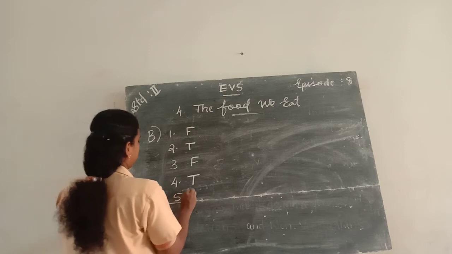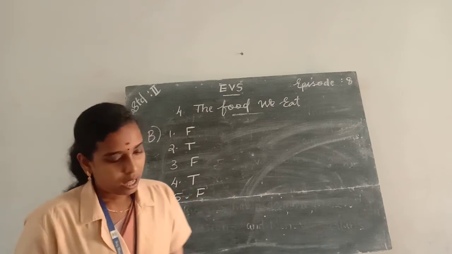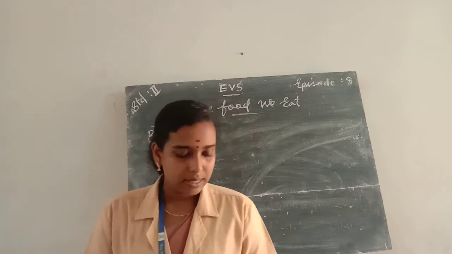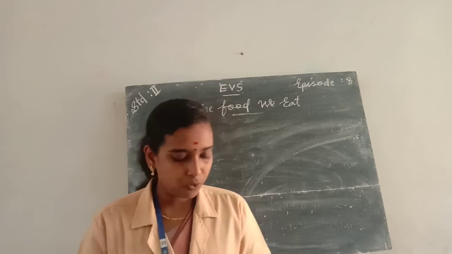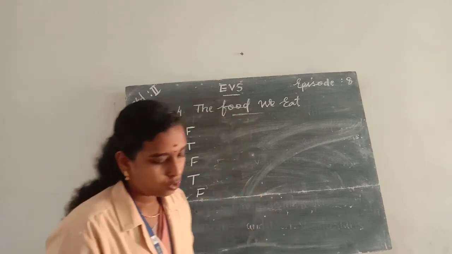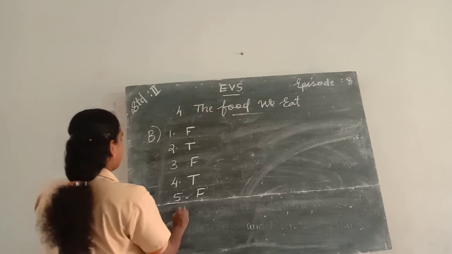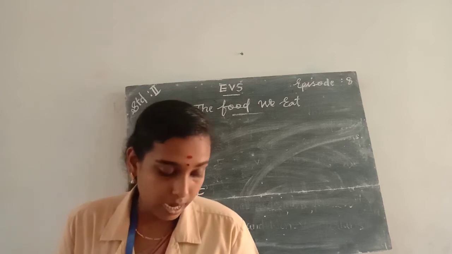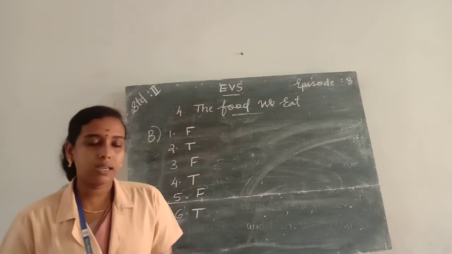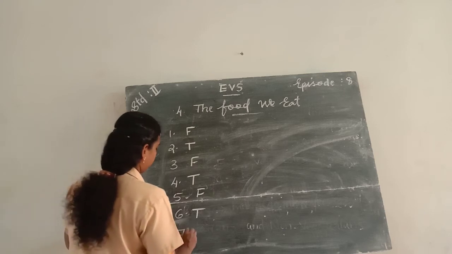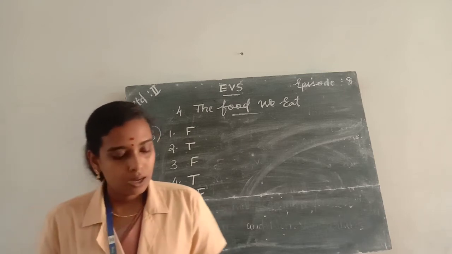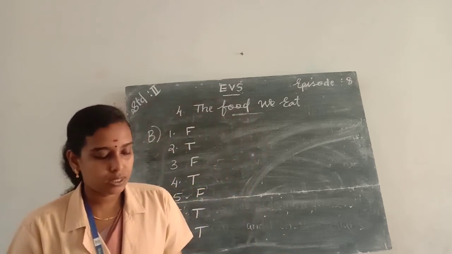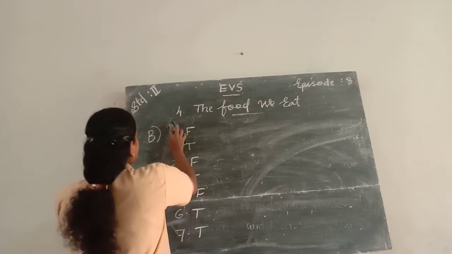So write F in the box. And the next one is: pulses and meat are body building foods. Is it true or false? It is true. So write T in the box. Okay. So these are the true or false questions. Then another question: almonds, raisins and cashew nuts are dry fruits. It is true. They are dry fruits. So the next category is C. Pick the correct option in the box. So there are 3 questions.